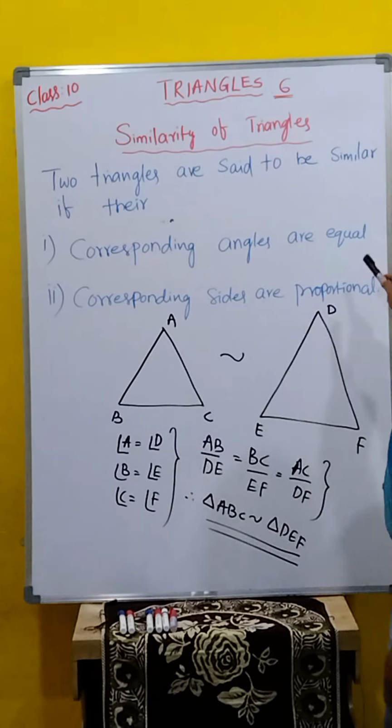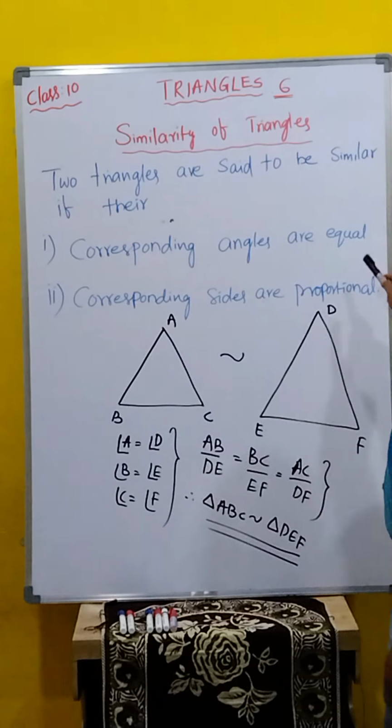I will read the statement, listen properly. After reading and understanding, you draw the figure, then you go for the proof. If a line is drawn parallel to one side of a triangle, intersecting the other two sides, then it divides the two sides in the same ratio. Clear, children? Now using this information, first draw the figure.